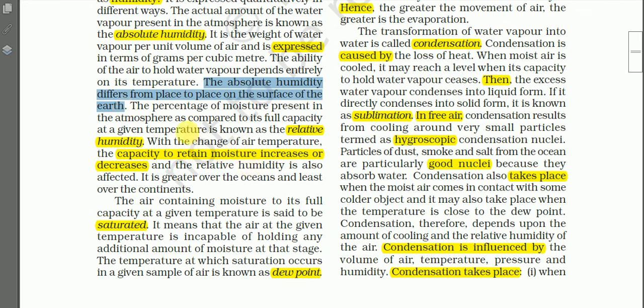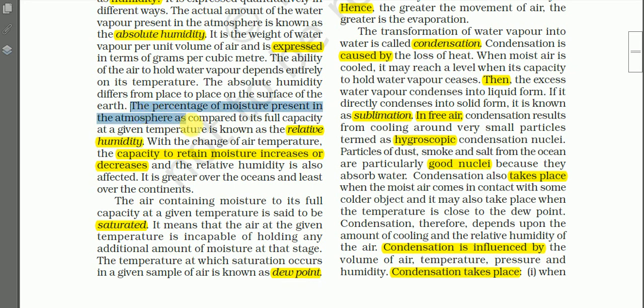And we have another measure to express the amount of water vapor present in the atmosphere, that is known as relative humidity. So let us read.